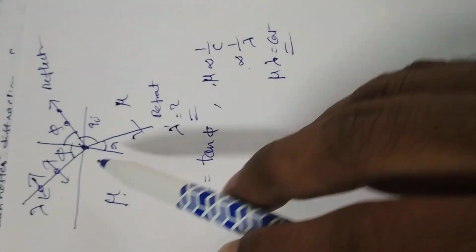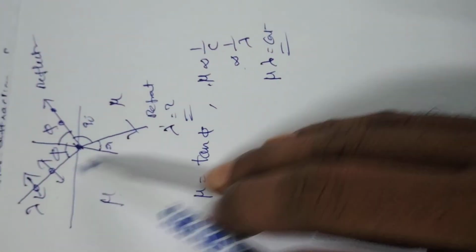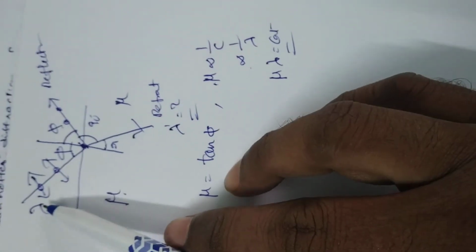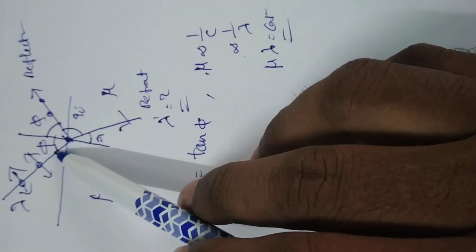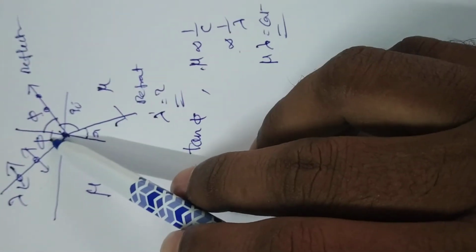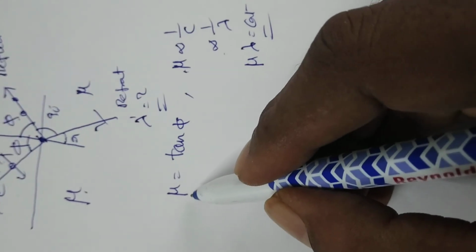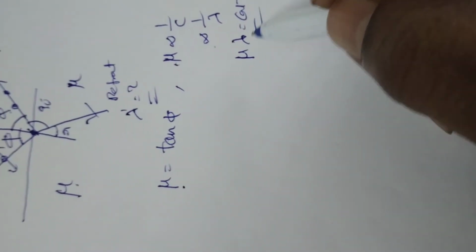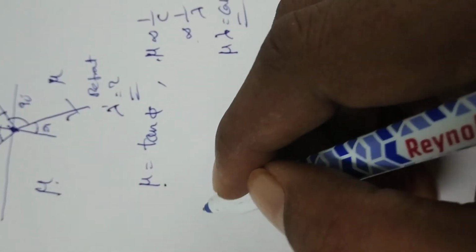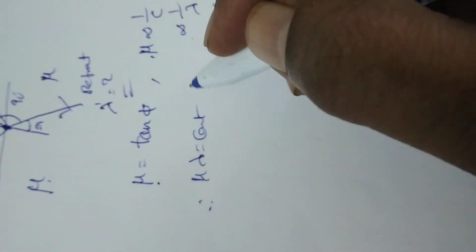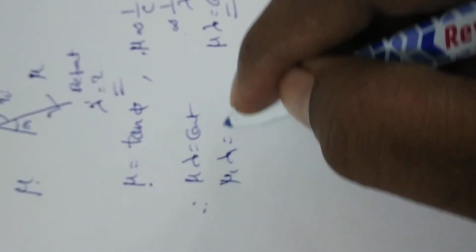So for a light of wavelength lambda, for refracted wavelength it is lambda dash. For these two waves, the angle of incidence is the same, and phi remains constant. Phi constant means mu is proportional to 1 by lambda, or mu lambda is equal to constant. So from this relation, mu 1 lambda 1 is equal to mu 2 lambda 2.